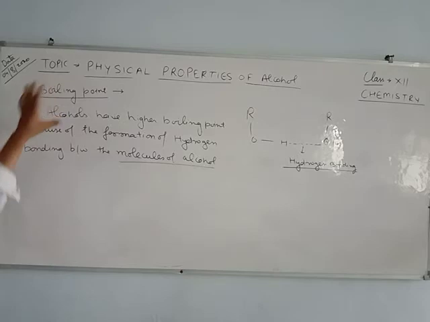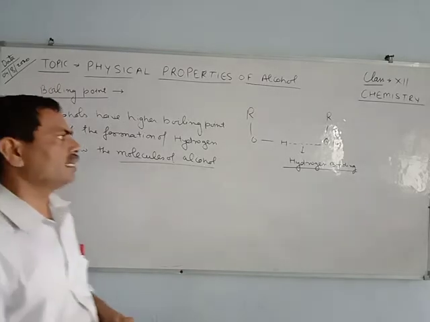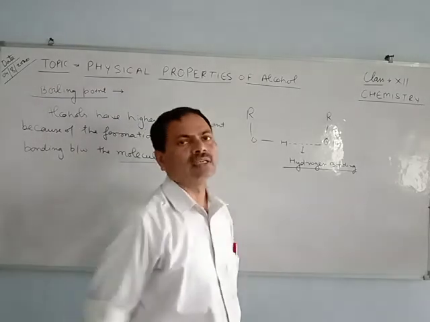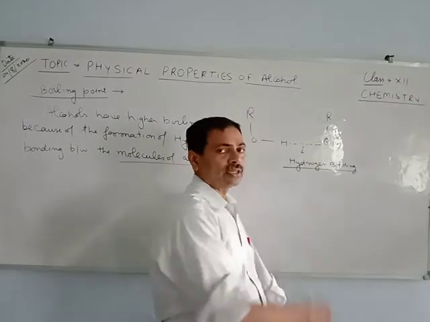In the case of boiling point, hydrogen bonding occurs between the alcohol molecules.